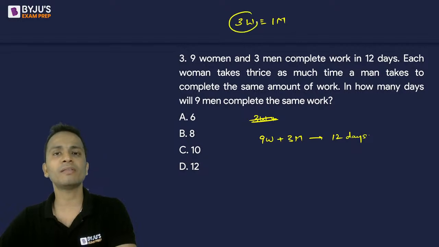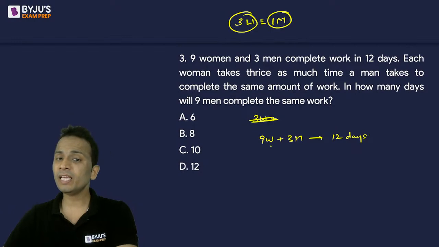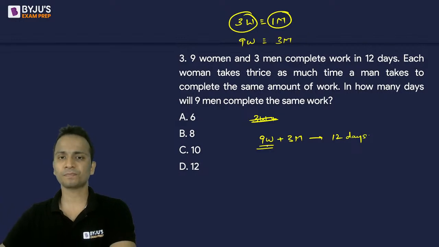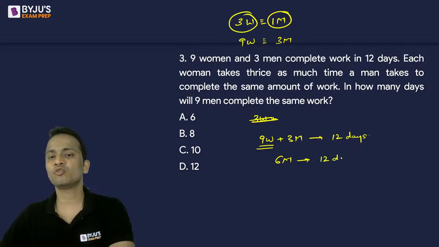Okay, so work done by 3 women will be equal to work done by 1 man. In the equation, we have 9 women. So I can say that if 3 women are equivalent to 1 man, so 9 women will be equivalent to 3 men. I will replace that. So we will replace 9 women with 3 men. So this will become 3 men plus 3 men, that is 6 men can finish the entire work in 12 days.